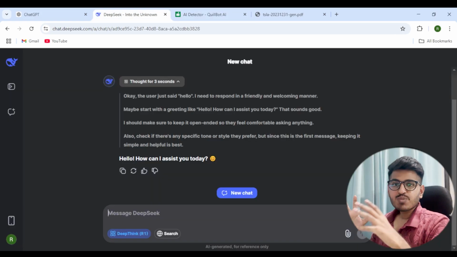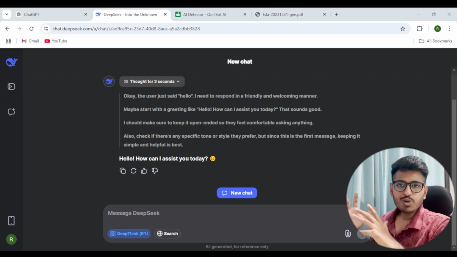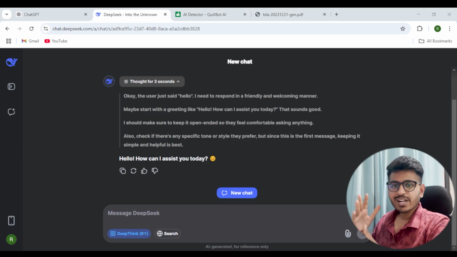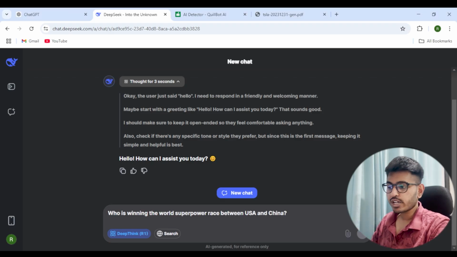Okay, so there have been many allegations about this model as well, whether this is a biased model or not. And there are many things that it restricts itself from answering. So I'll show you an example and you'll get to know what I'm talking about. It won't really answer anything related to China, or anything related to politics as well. It tries not to answer anything that is very controversial or does not suit its guidelines. So it has very strict guidelines.